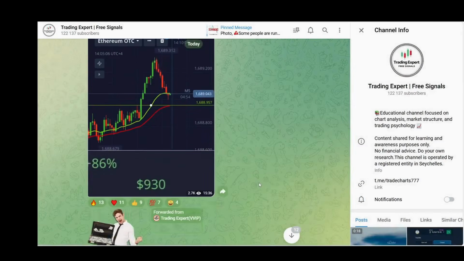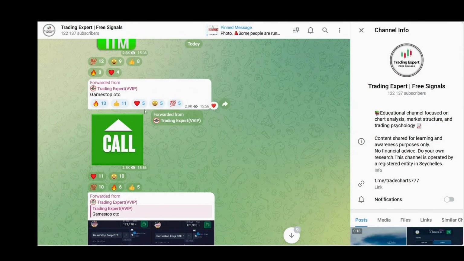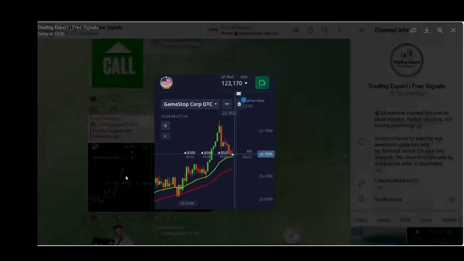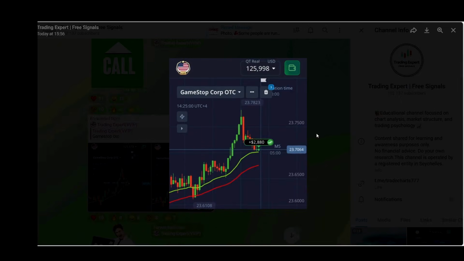Let's move on to the second trade, which we provided on GameStop OTC for a call side move. There was a clear uptrend, and the previous candle closed above the moving average. The moving average was also supporting the trend. That's why we provided a signal for the upside move, and this trade was also a clean win.